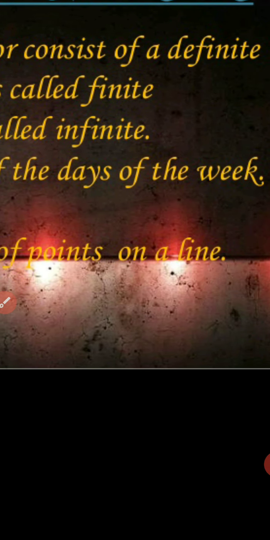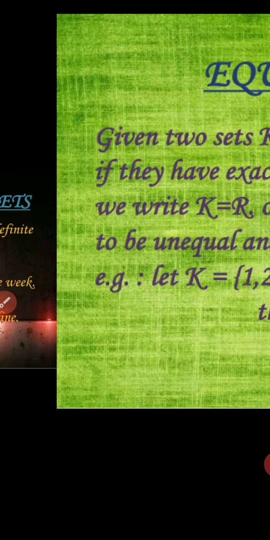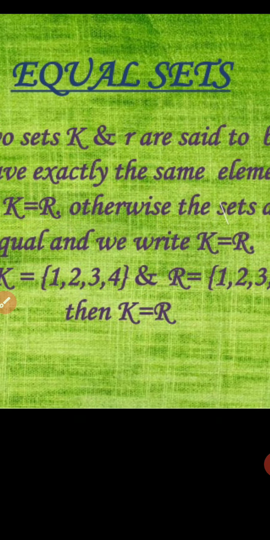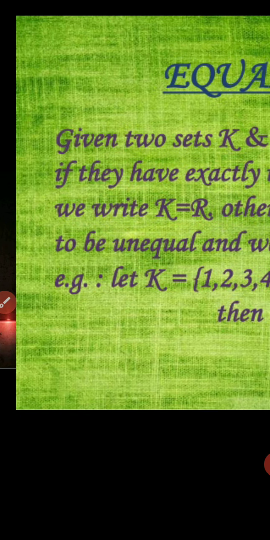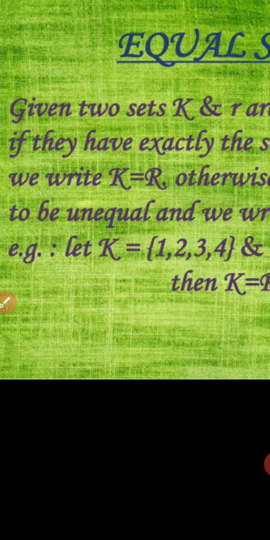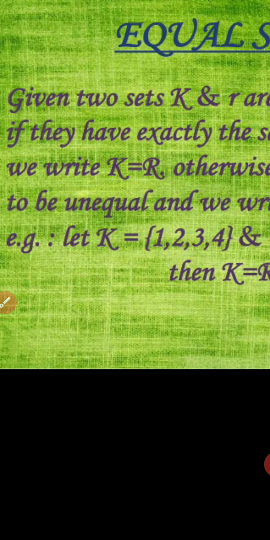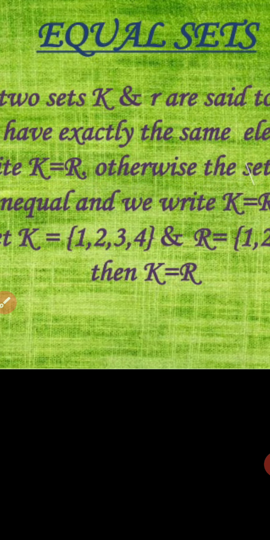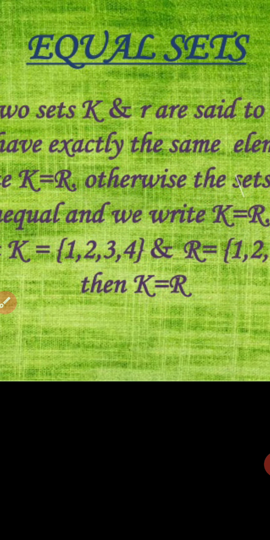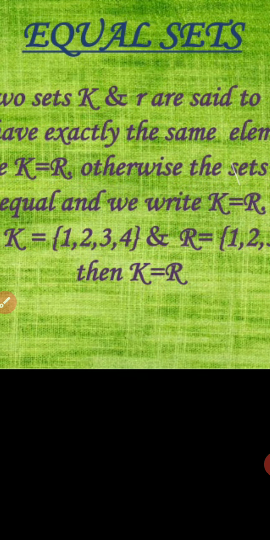Next, equal set. Given two sets K and R are said to be equal if they have exactly the same elements, and we write K equal to R. Otherwise the sets are said to be unequal and we write K not equal to R. Let K equal to the set of first four natural numbers, and R equal to also the set of first four natural numbers, therefore K equal to R.